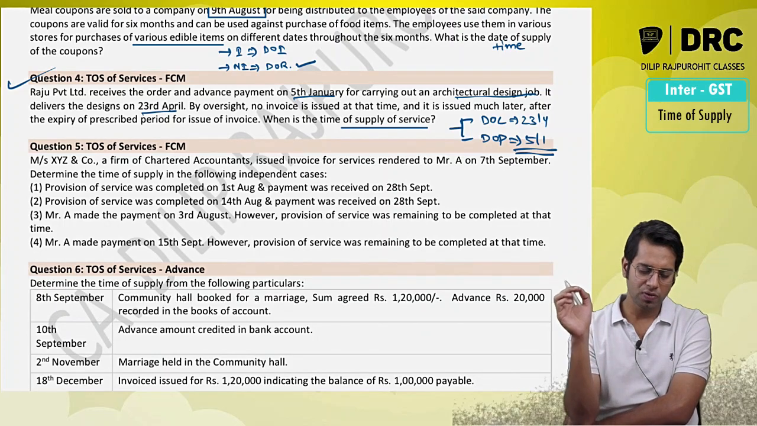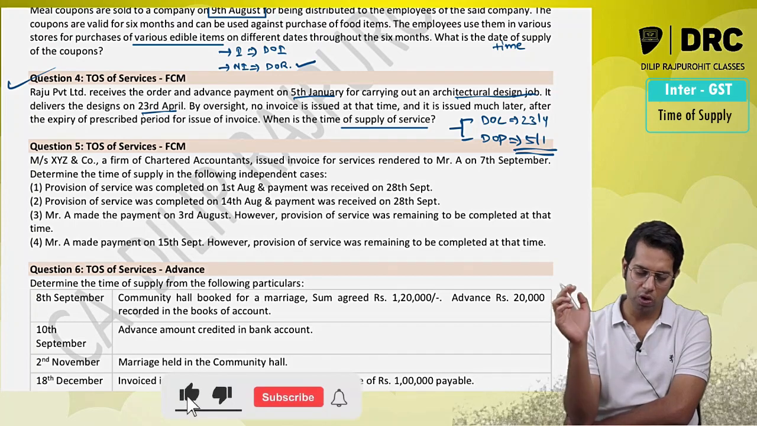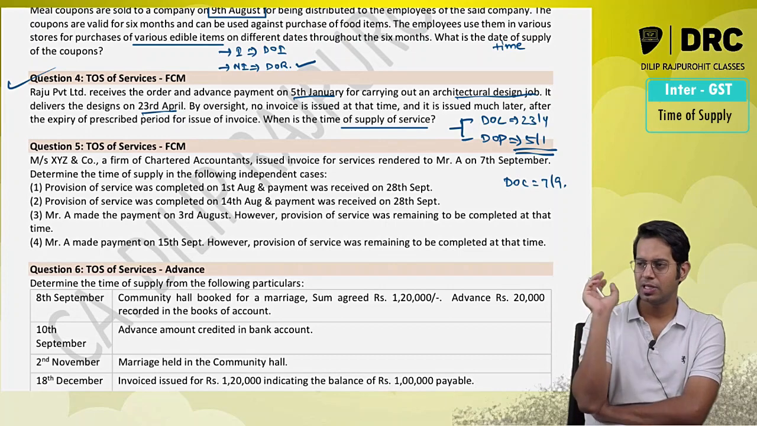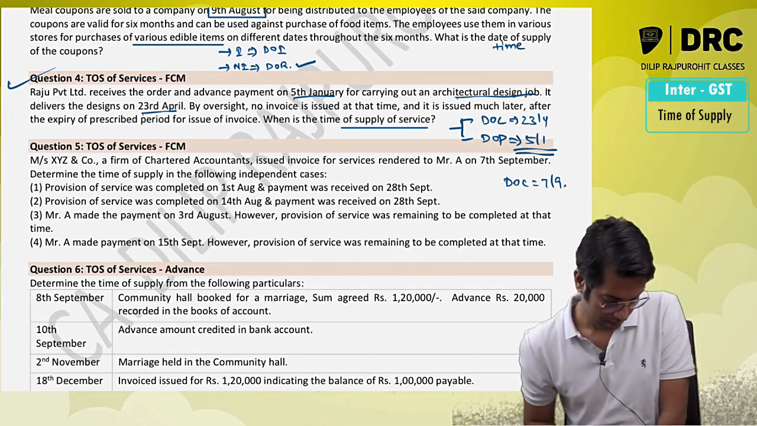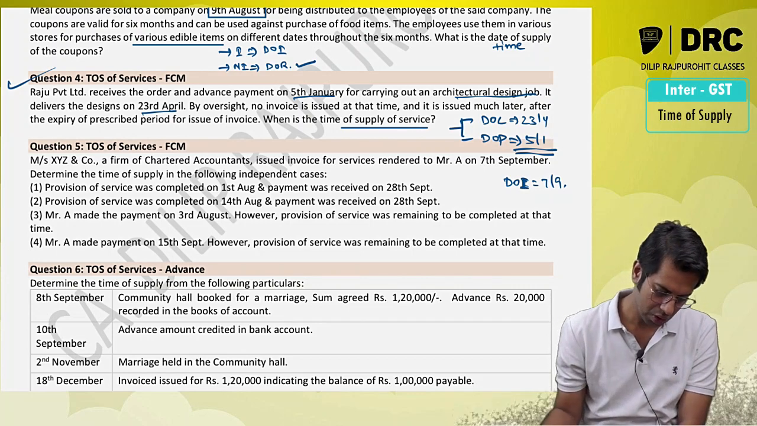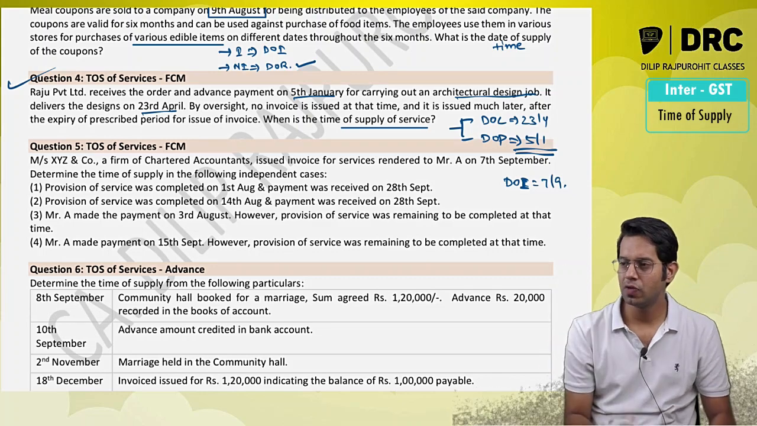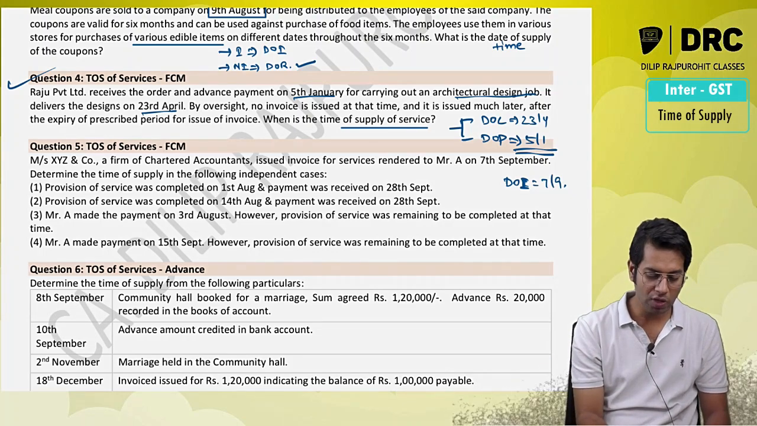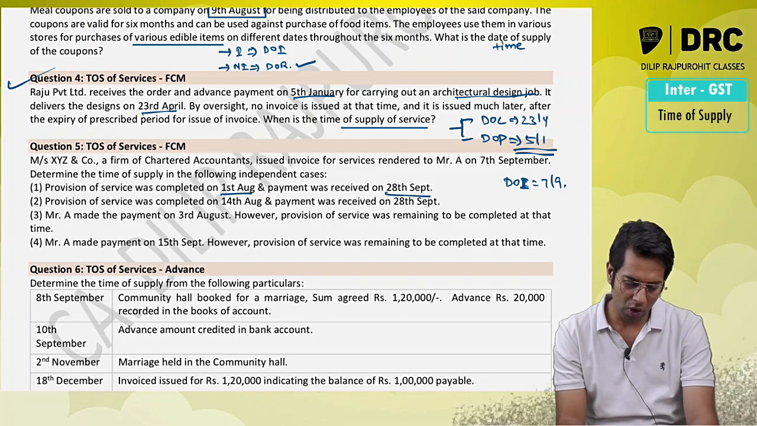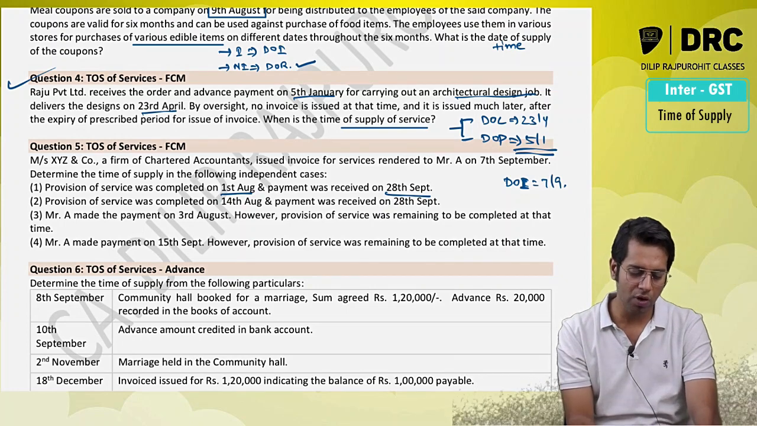XYZ and Company, a firm of chartered accountants, issued invoices for services rendered to Mr. A on 7th of September. This is the date of issue of invoice. Determine the time of supply in independent cases. So the date of invoice is 7th of September. Provision of services was completed on 1st of August and payment was received on 28th of August.